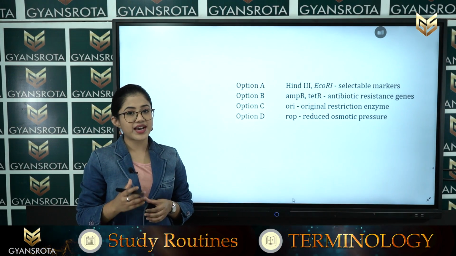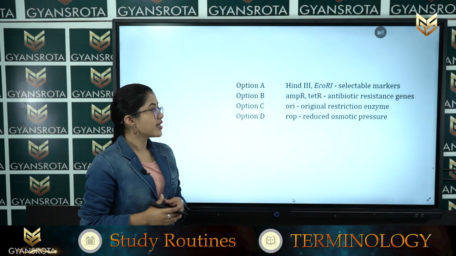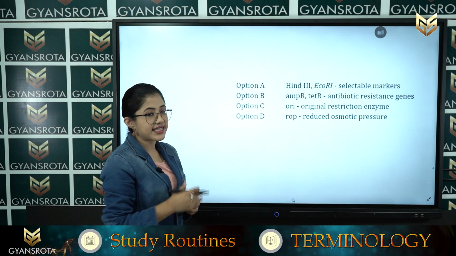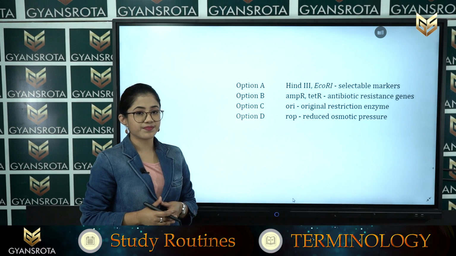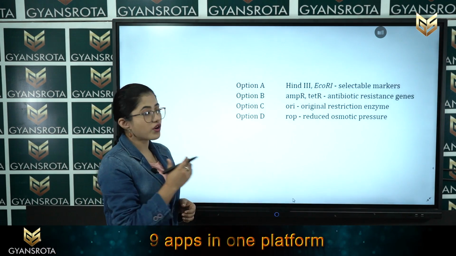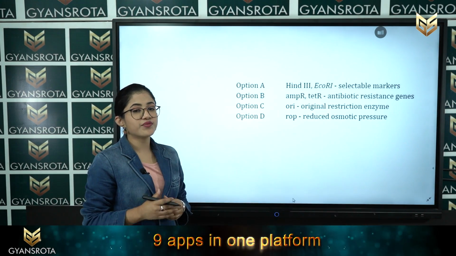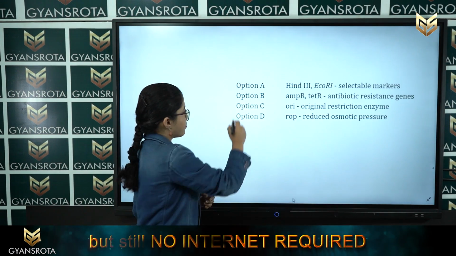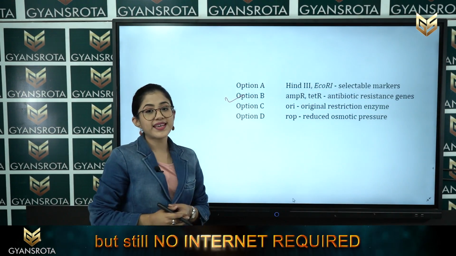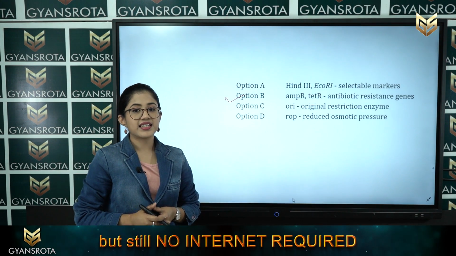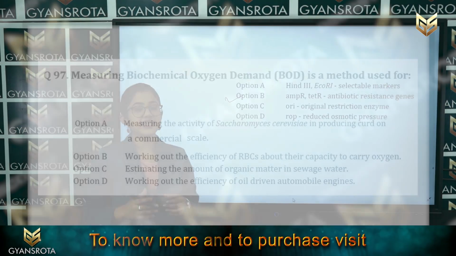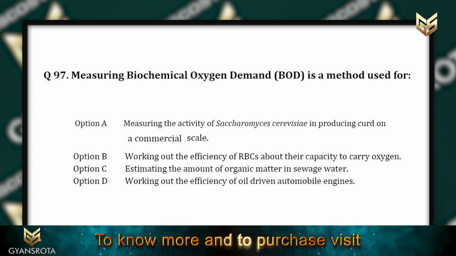coli plasmid vector. Whereas, options A, C and D are the incorrect statements. So, from the following 4 options, the only option which is correct is option B. So, option B is the correct answer. Now, let us see the next question, that is question number 97.